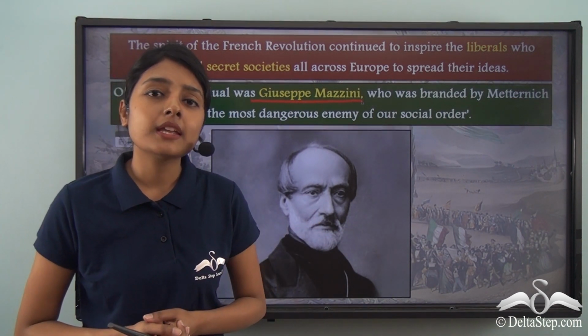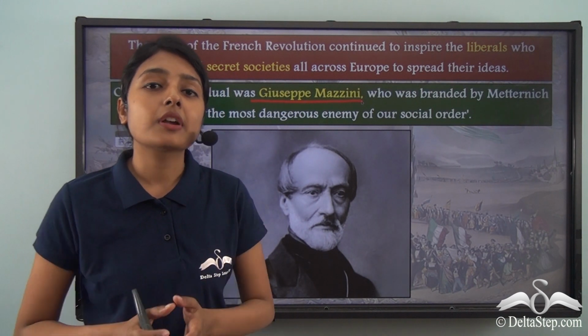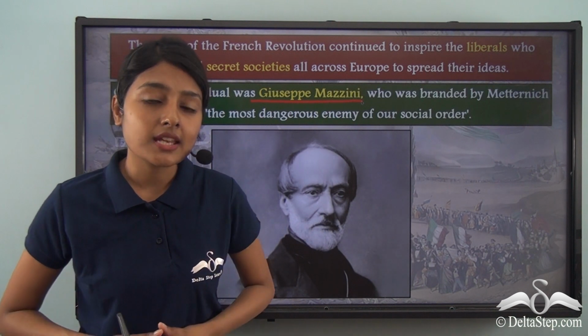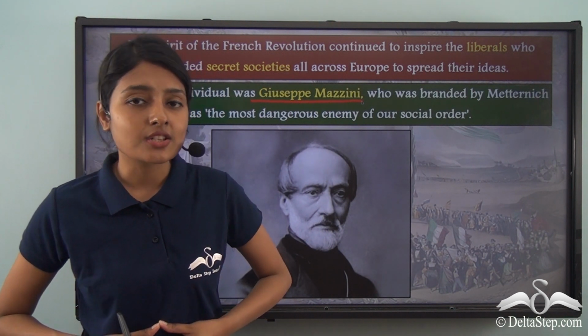Mazzini was of the opinion that it was a birthright, it was a God-given right to have individual nation states, to have independent nation states.